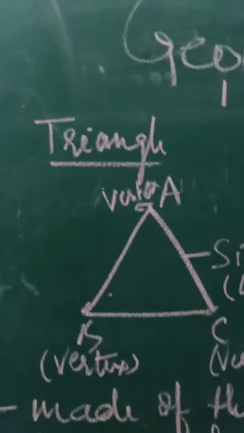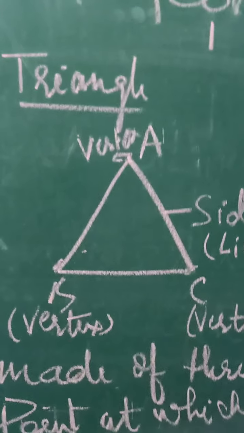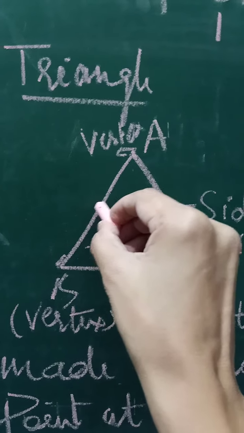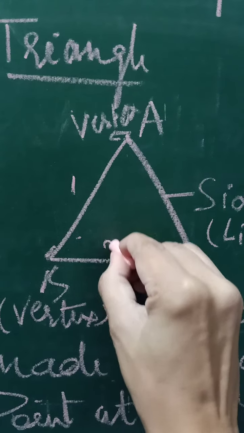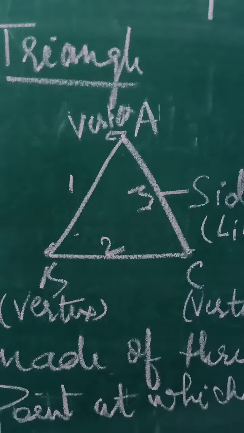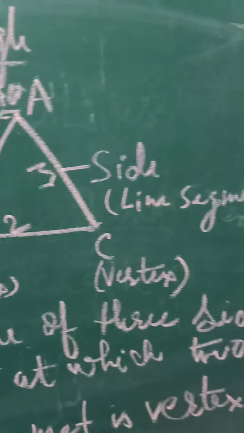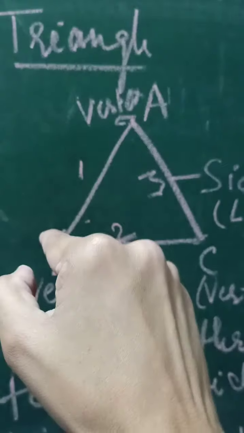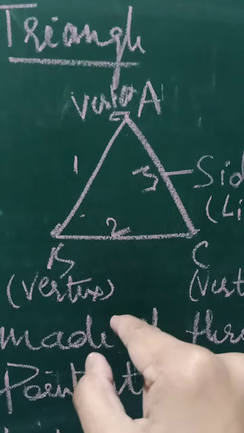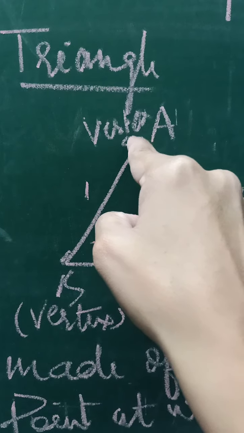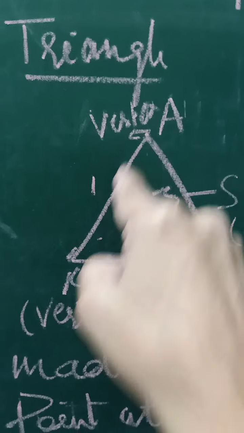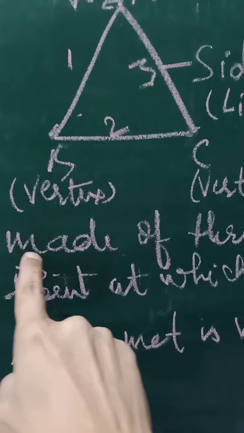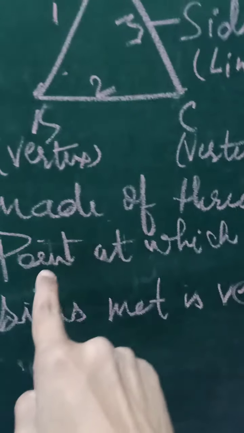Now triangle. So how is a triangle formed? A triangle is formed by 3 line segments. That is 1 line segment, 2 line segments and 3 line segments. A line segment is also called a side. So a triangle has 3 sides, 1, 2, 3, and has 3 vertices, 1, 2, 3. So very easy. A triangle is made up of 3 sides.